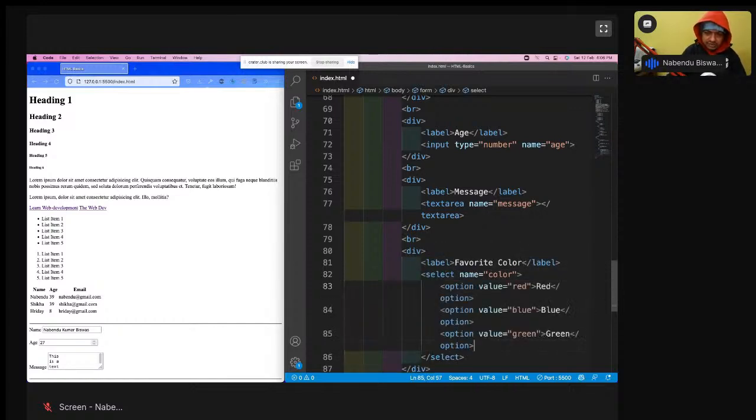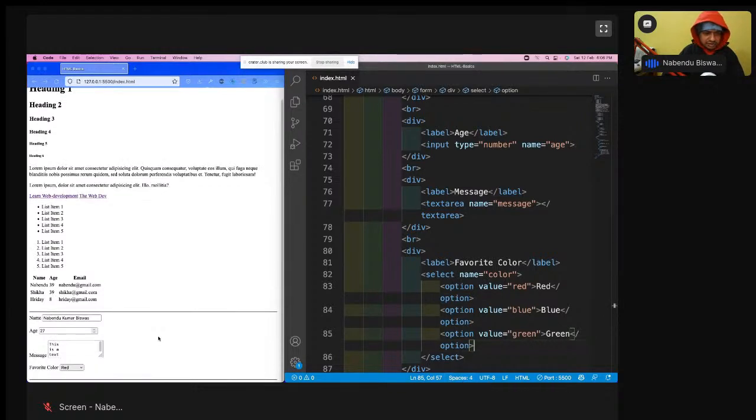Now I'll have these options: value is red, value is blue, value is green. I'll save it. Inside this select, I need to have this option tag. So what is this option tag, and what is this red, blue, and green? See, I can now click and select anything: red, blue, or green. So this is about a drop down.